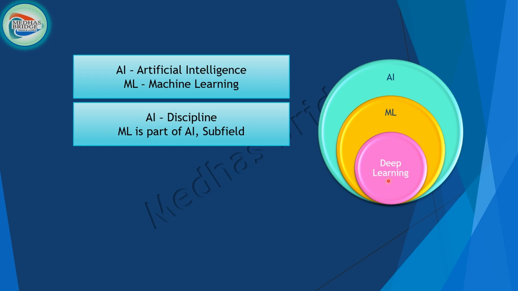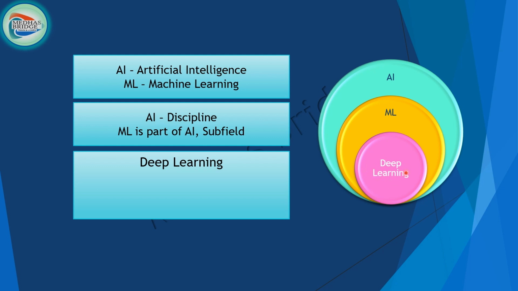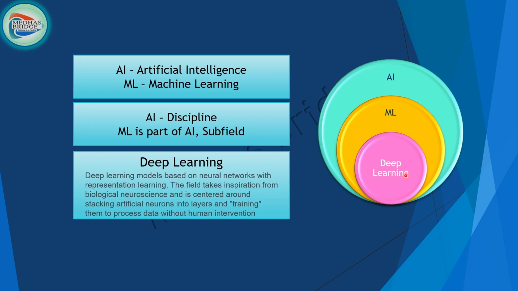It is a new domain altogether. You can think that way. So what does deep learning mean? Deep learning models are based on neural networks with representation learning. The field takes inspiration from biological neuroscience and is centered around stacking artificial neurons into layers and training them to process data without human intervention.